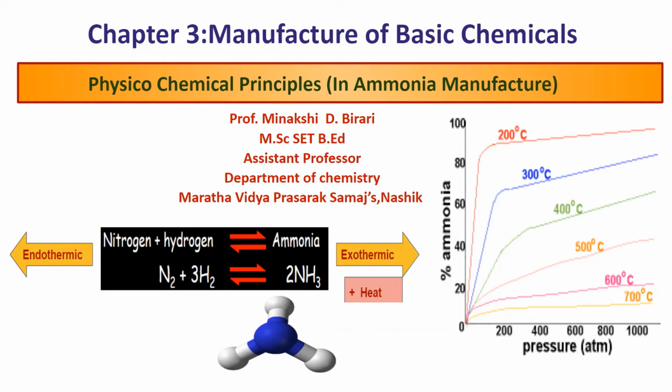As in previous lectures, we have studied the manufacture of ammonia by Haber process and modified Bosch-Haber process. So, in today's lecture, we are going to discuss the physico-chemical principles involved in ammonia manufacturing.